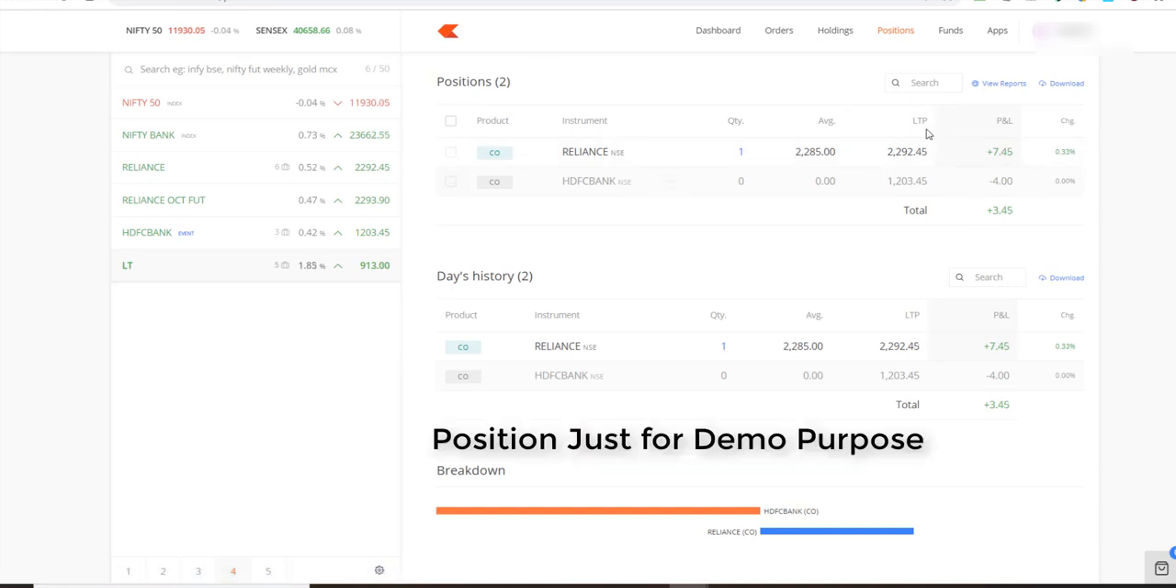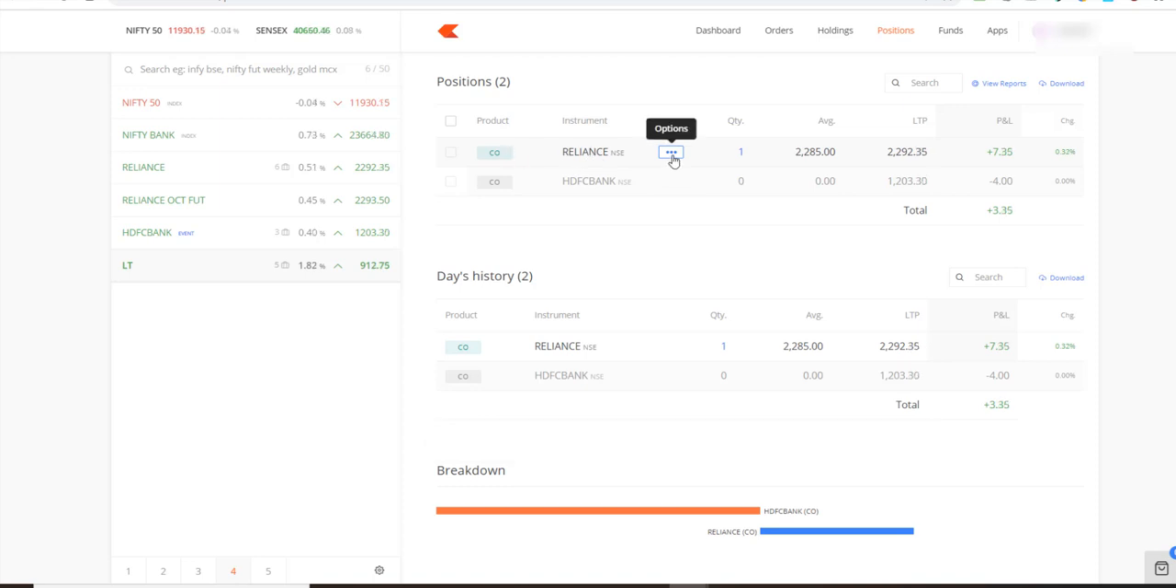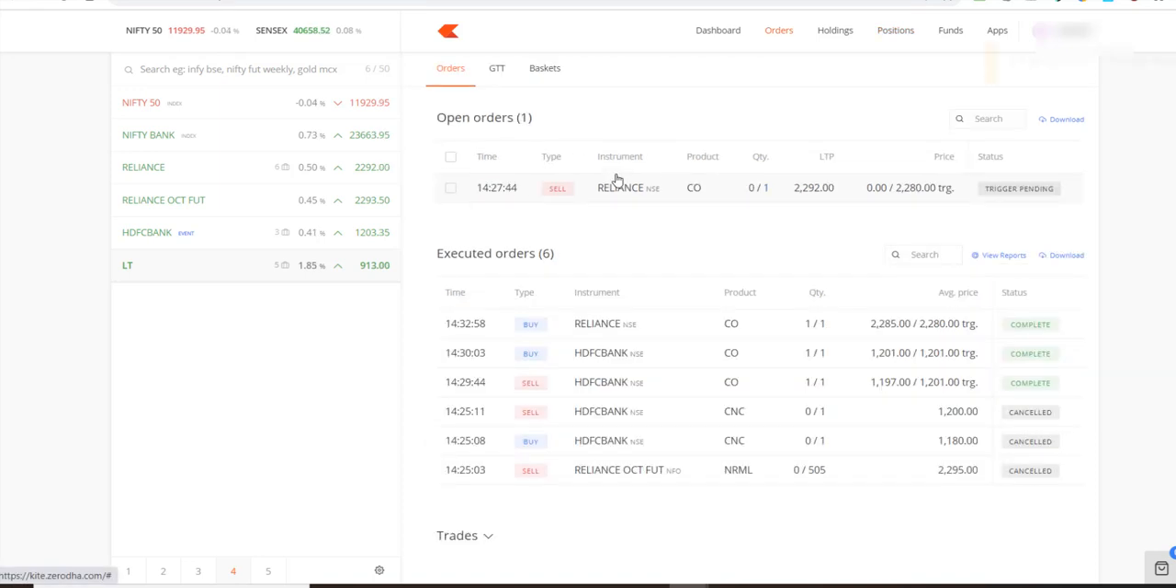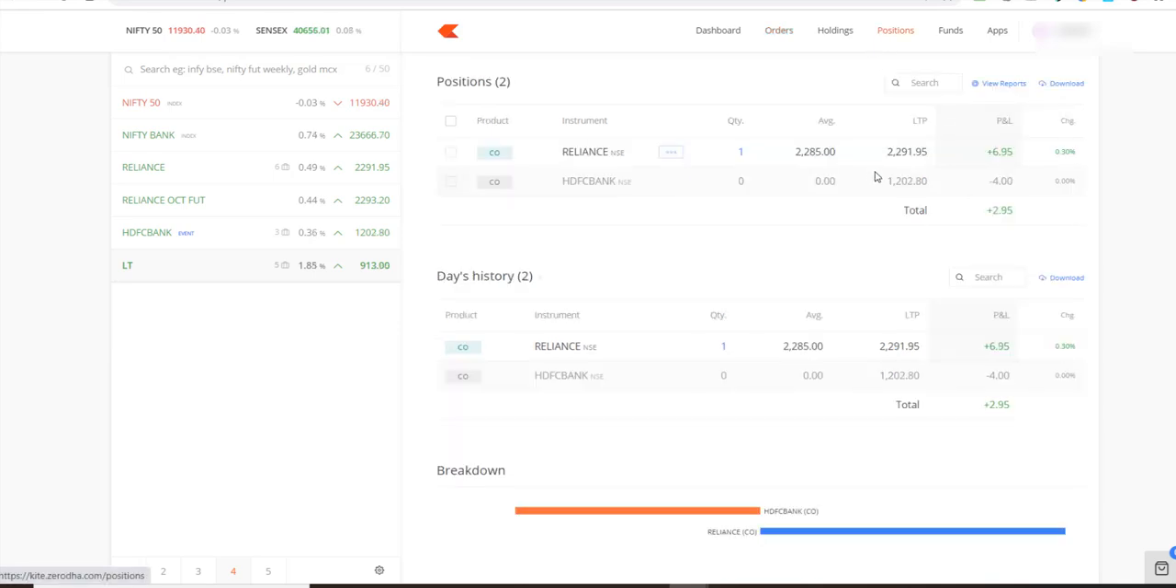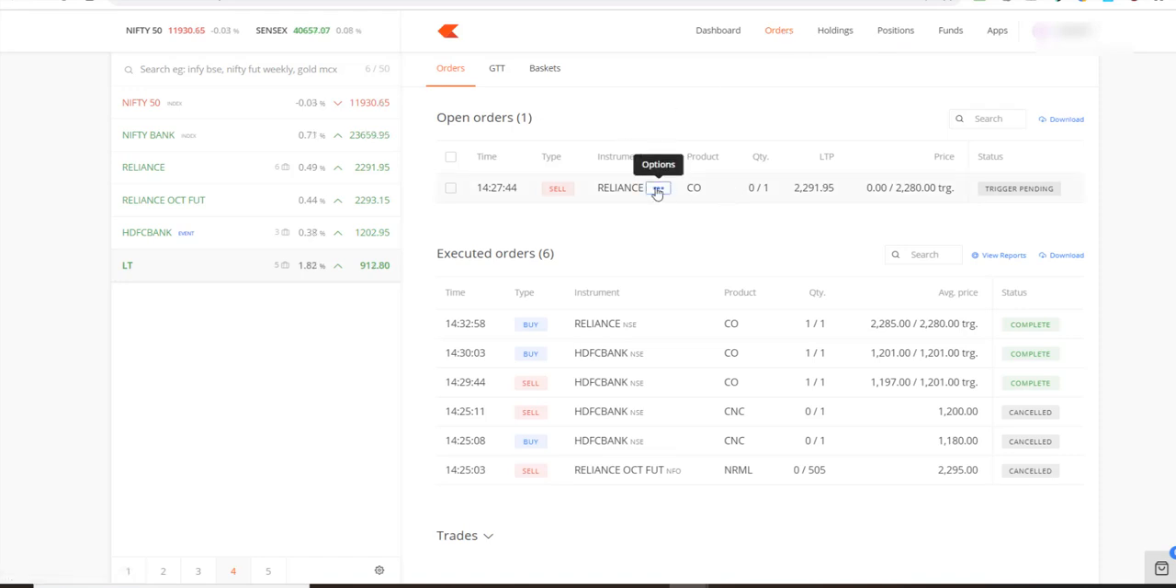Okay, so our position here in Reliance is still open. Now let's say I want to exit this, because I also want to cover this point. Now if I want to exit, it would not let me exit from here. It would take me back to this screen, because I put a cover order, I need to make the changes here. Now let's say I had put the stop loss at 2280, now it has moved in my favor, and I don't want to book a loss here. So what I can do is I can edit this.